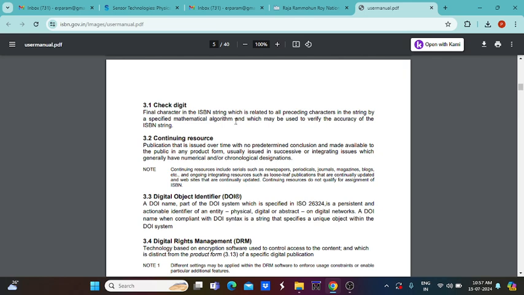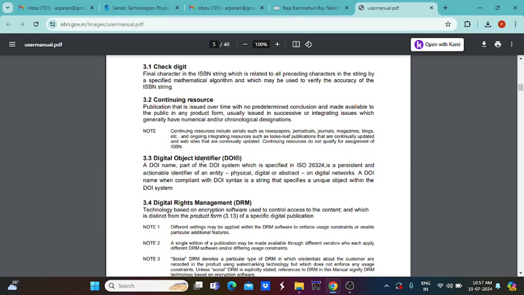The check digit is a very important thing. It is the final character in the ISBN string, which is related to all preceding characters in the string by a specified mathematical algorithm, ensuring the accuracy of the ISBN string. Continuing resources are publications issued over time with no predetermined conclusion and made available to the public in any product form.